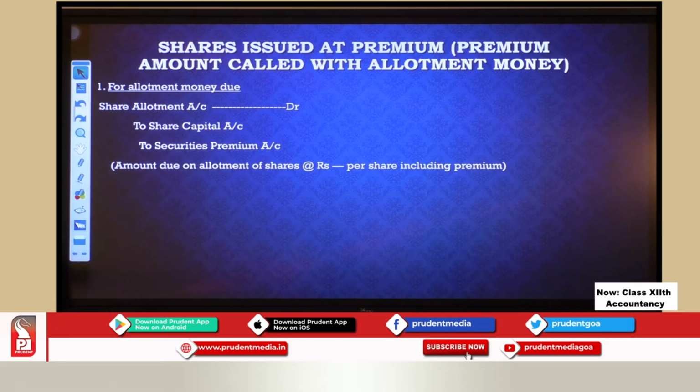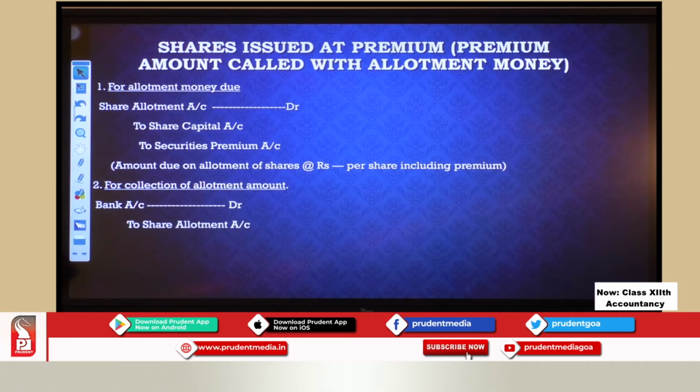Now the next entry is for what? It is for collecting the amount. So let us collect the amount. Collecting the amount means money comes in, so bank account debit to share allotment account. So the full amount including share capital and premium is collected. So, allotment money received including premium. Did you all understand this? Very easy, no? Let us go ahead now and try to put this in practice.